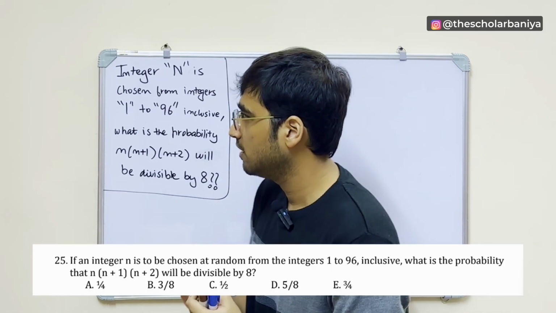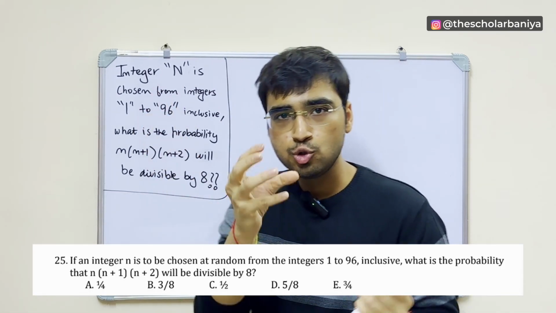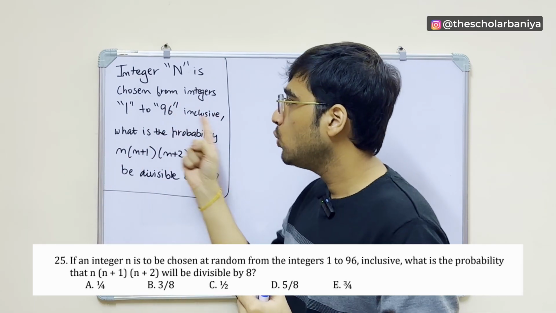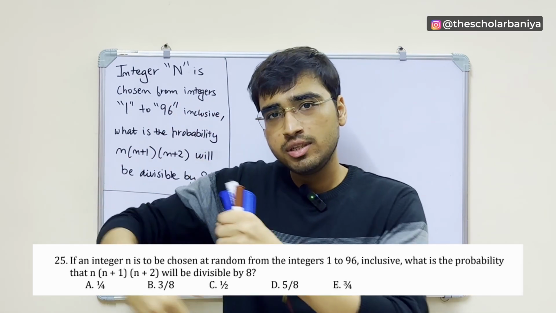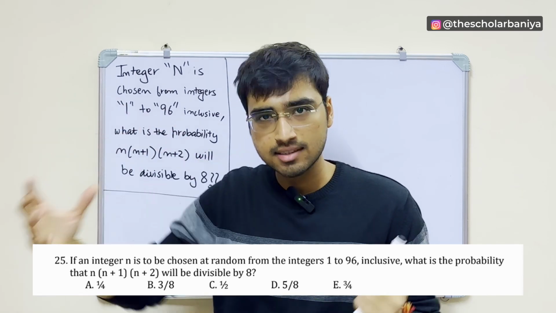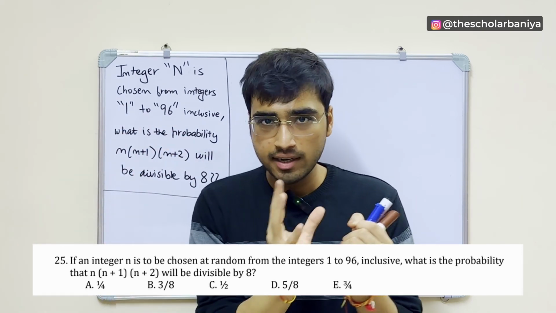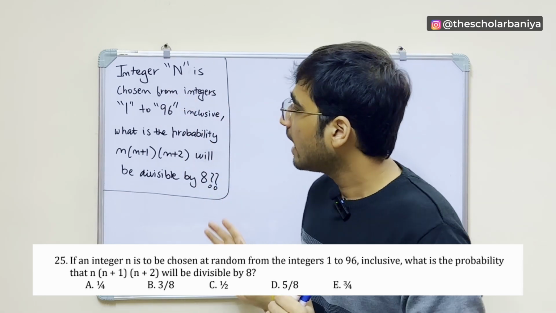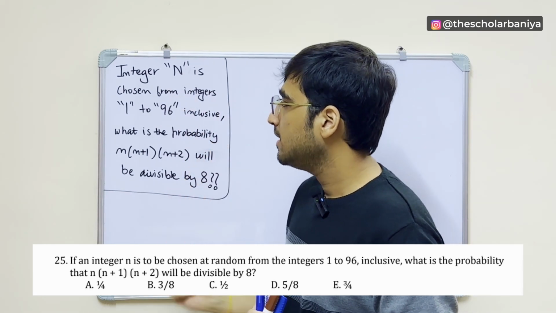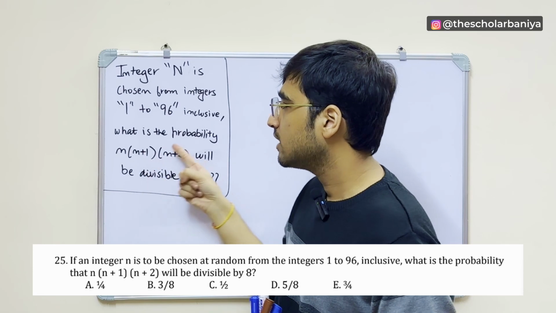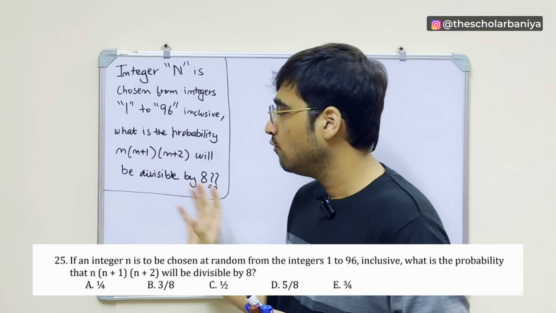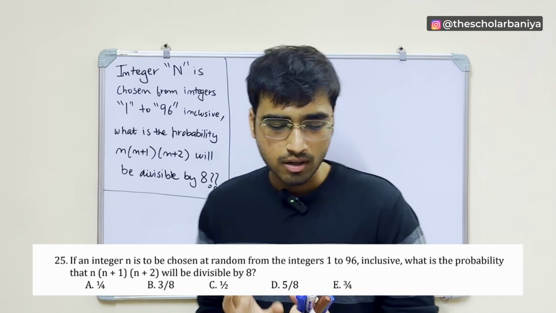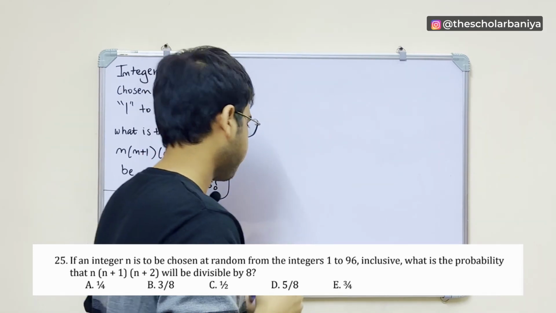In this question, we are given that we have to choose an integer n from 1 to 96. So 1, 2, 3, 4, 5, 6 up to 96, both 1 and 96 inclusive. We have to choose an integer n and find the probability that n into n plus 1 into n plus 2 will be divisible by 8. A little tricky question, so please be careful and watch out.